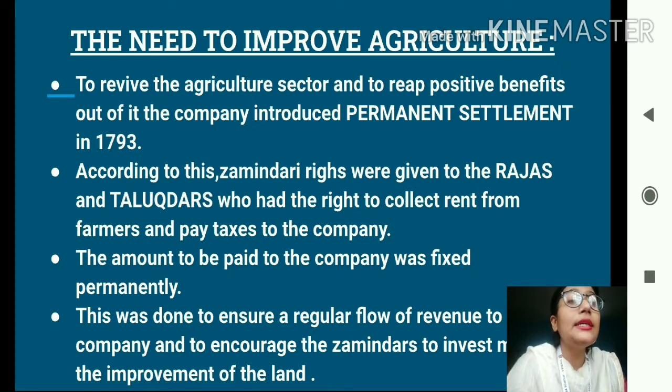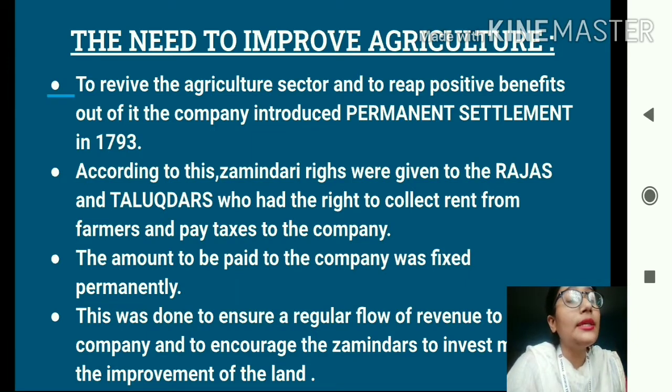So students, under this system of permanent settlement, zamindari rights were given to the rajas, to the kings, and to the talukdars. Talukdars means basically the aristocratic people, the people who were extremely rich, the people who possessed a lot of wealth, the elite class.